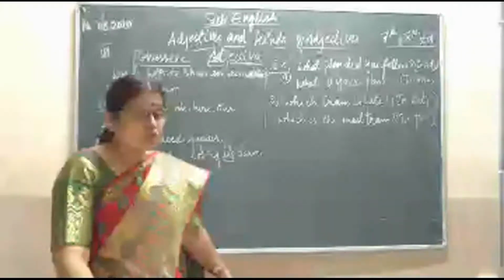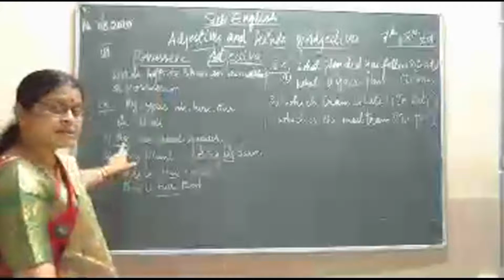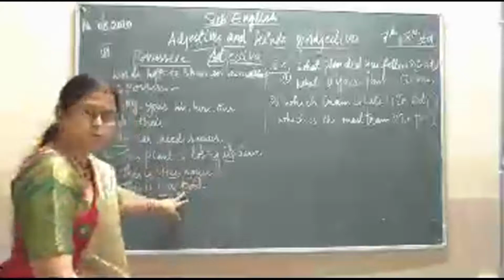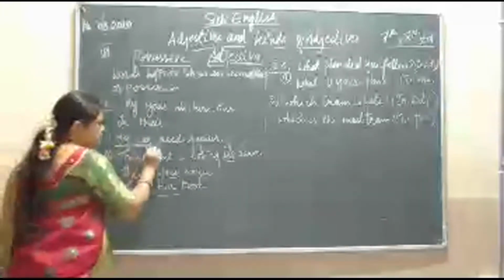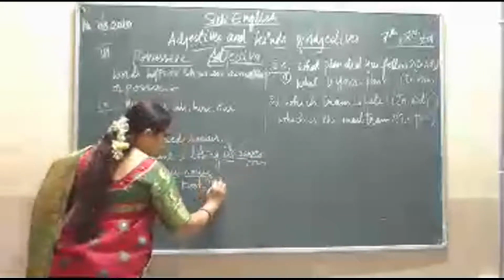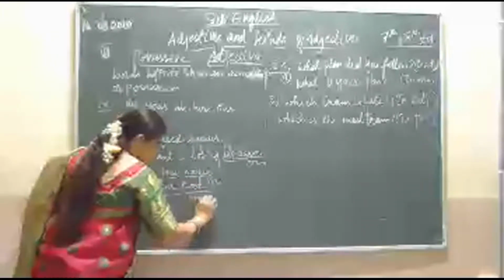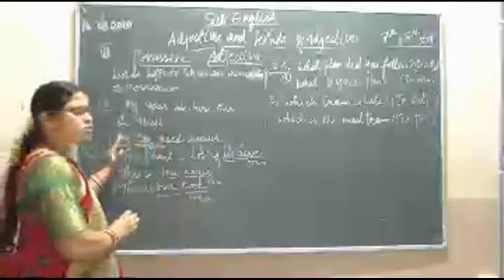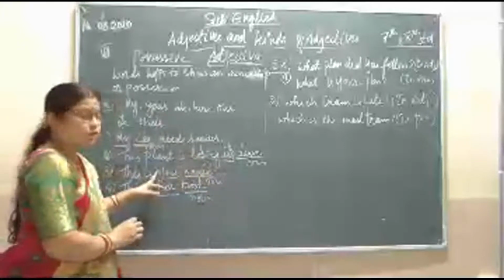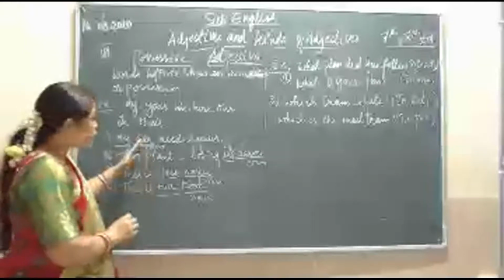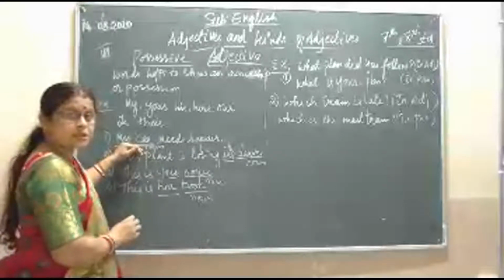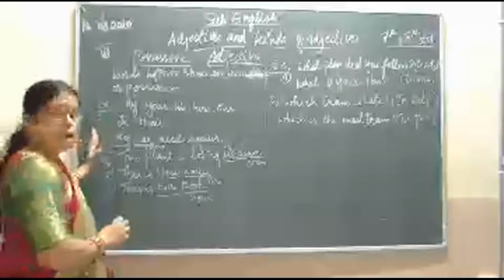Now here also you have to see that always, in my car, its leaves, your house, her book, car is a noun, leaves is also a noun, house is a noun, then book is also a noun. Always remember that the adjectives are placed just before the nouns. Is it clear, students? I think you already understood. It has become familiar for us. Always we have found the adjectives placed just before the nouns. So this is what the possessive adjective is.